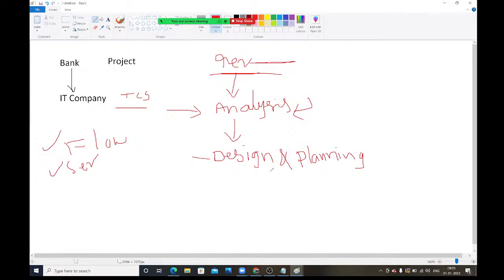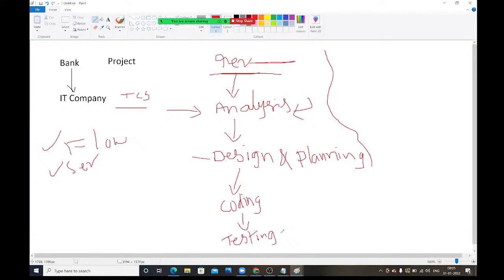Once designing and planning is completed, they will move to the coding phase. Before coding, they should complete all these activities. Then only coding will start. Once coding is completed, they will start testing. So once testing starts, what will they do?